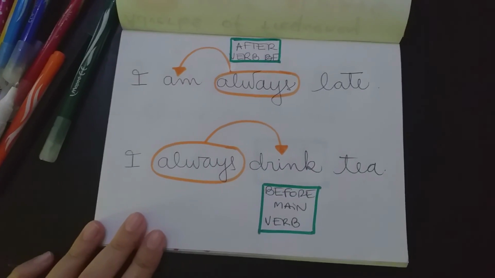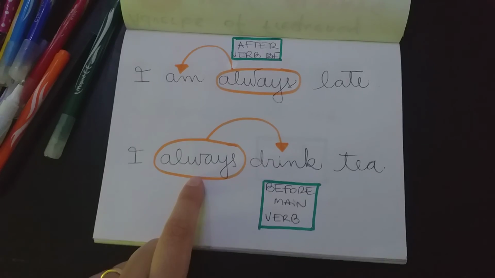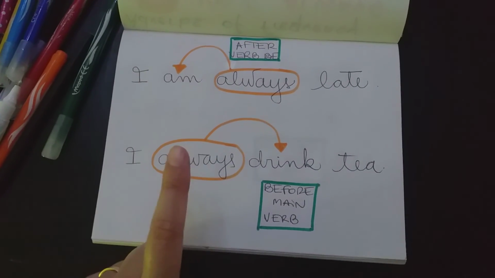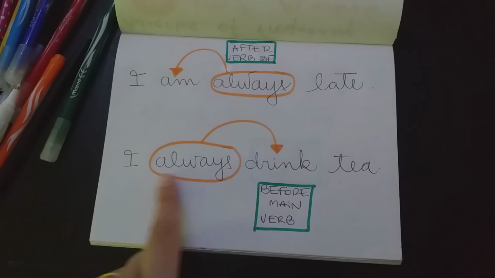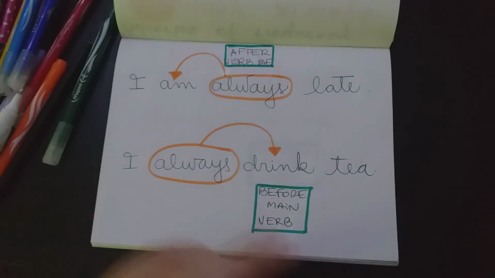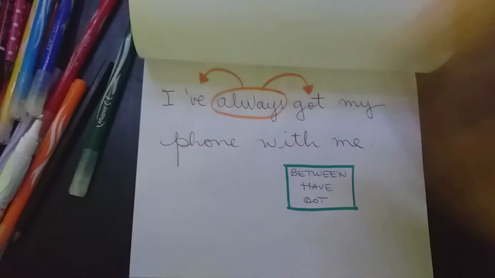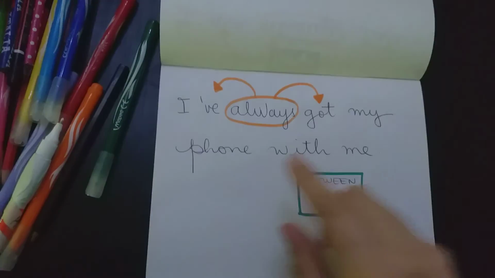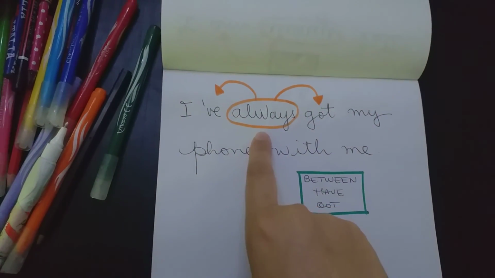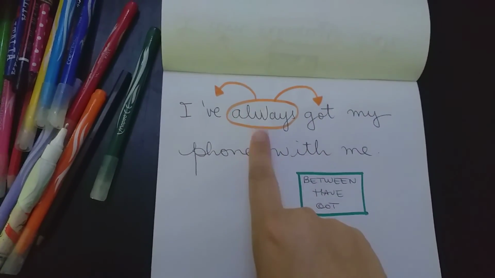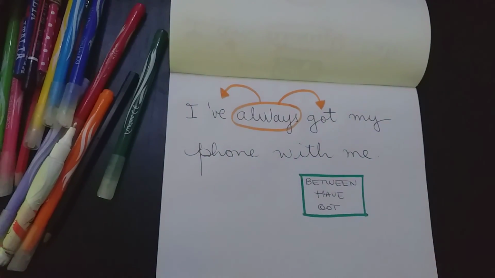But if I have a main verb like drink, I have to place the adverb of frequency before the main verb. So I say, I always drink tea. Okay, is it clear? Well, one more thing. Sometimes I have the verb have got. So in this case, the adverb of frequency goes between have and got. I have always got my phone with me.